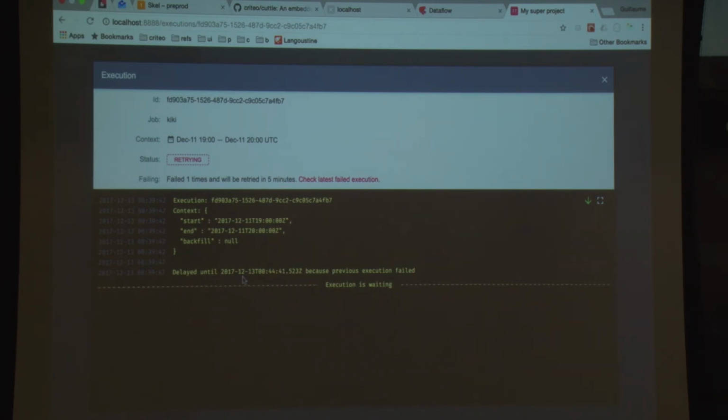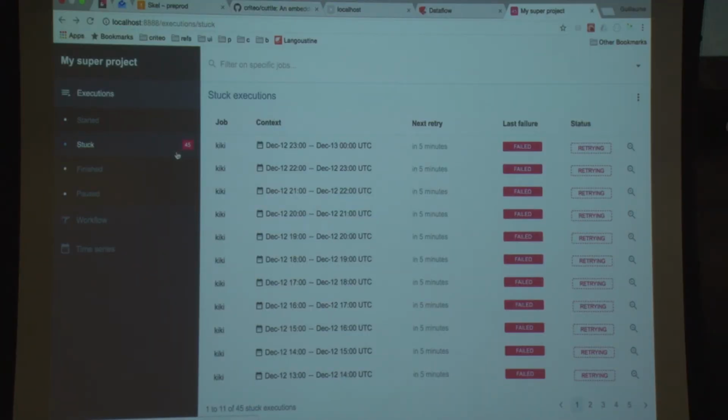That's because usually when something fails, it's probably a transient error, like the cluster is down or the cluster has a problem. So if I try to run it again in 5 minutes, it will probably work. And if it doesn't work in 5 minutes, I can wait for 20 minutes and then try again. And if it still doesn't work, I will try in a few hours, and then at some point it will be stuck, and someone will take care of the situation and look at the job where it is failing, so they can fix it if needed.